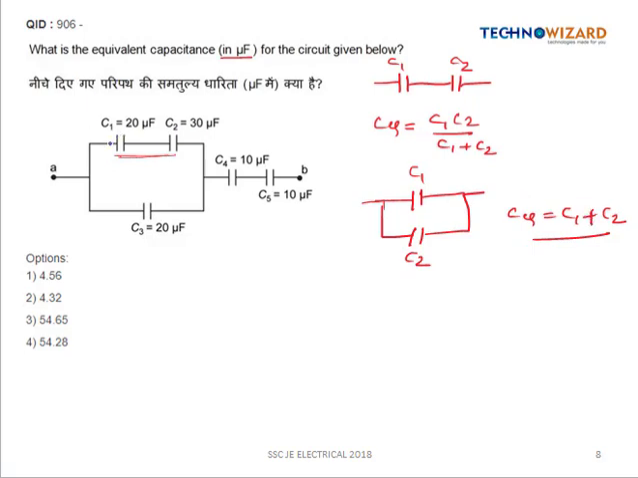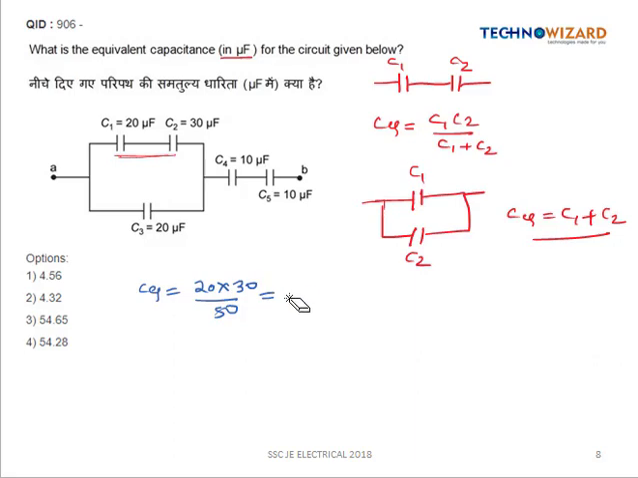So remember this. We'll be using this concept. So now C1 and C2 are connected in series, so its C equivalent will be equal to 20 into 30 by 50, so this will be equal to 12 microfarad.